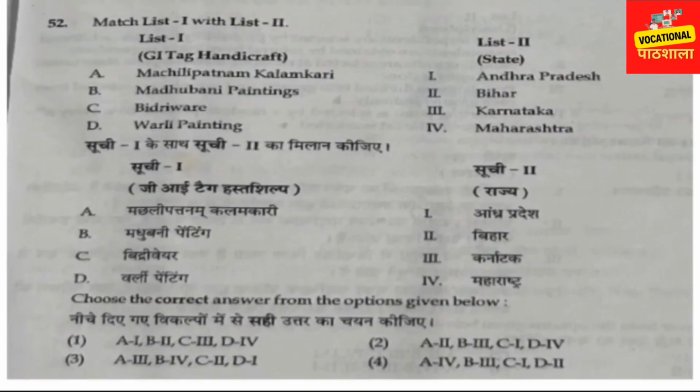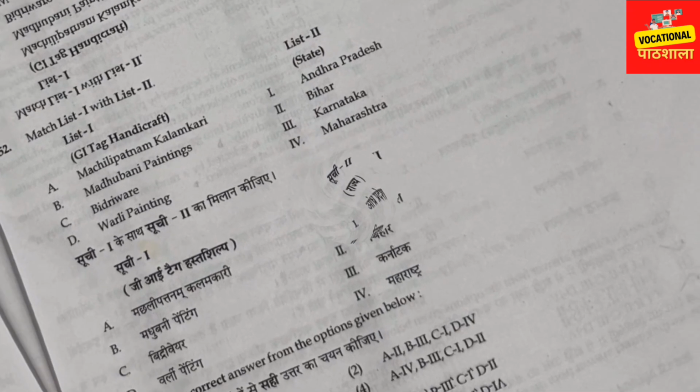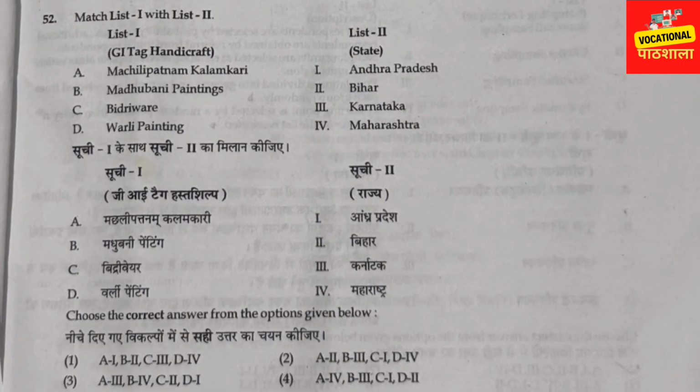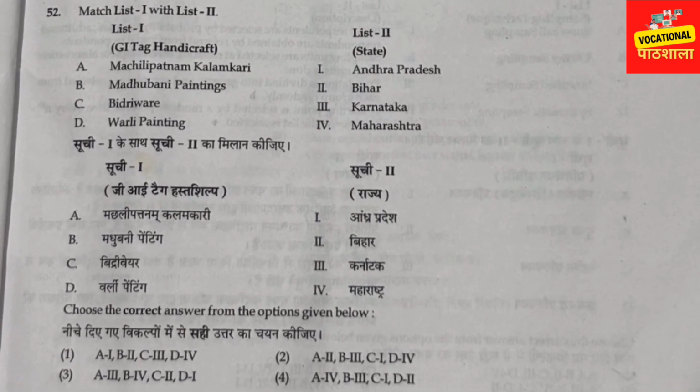Our next question is associated with GI tags of handicrafts. As you know, it's geographical indicator, right? They have written a few GI tag names: Machilipatnam Kalamkari, Madhubani paintings, Bidriware, Varli paintings. Machilipatnam Kalamkari belongs to which state? I want to go firstly with Madhubani painting, because it's easier to remember. Madhubani painting belongs to Bihar actually. So B is 2.